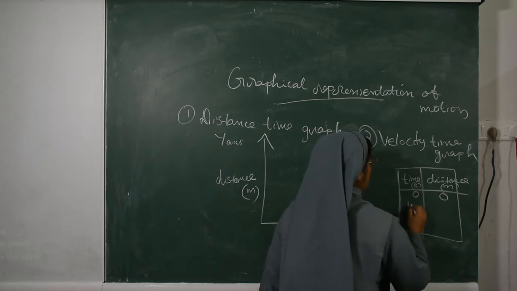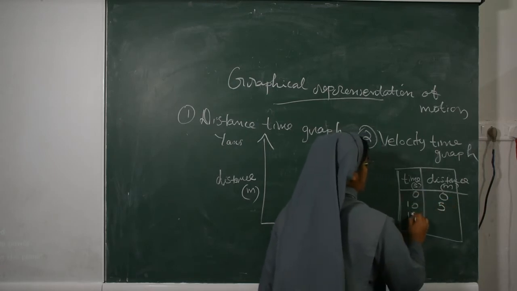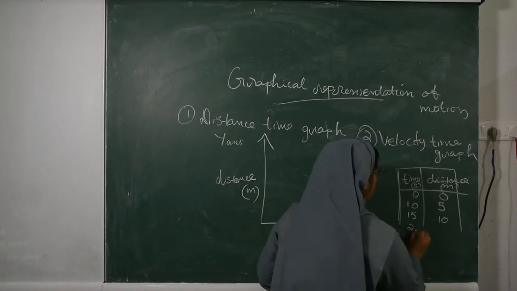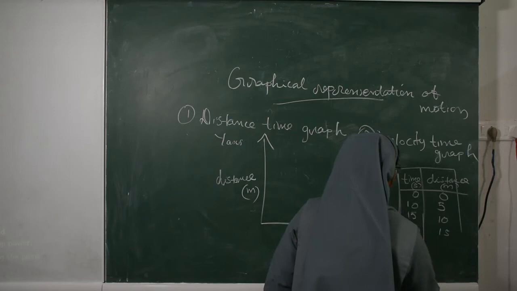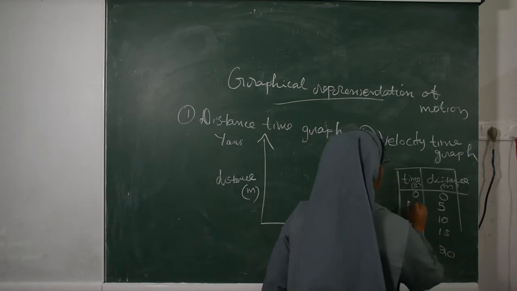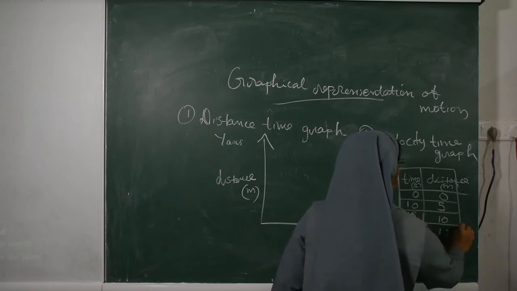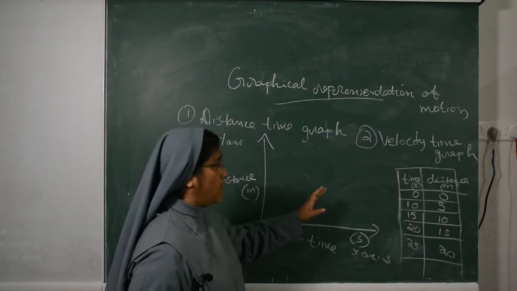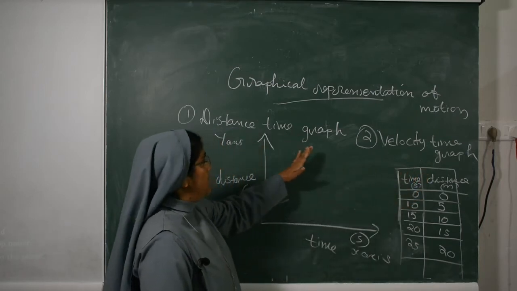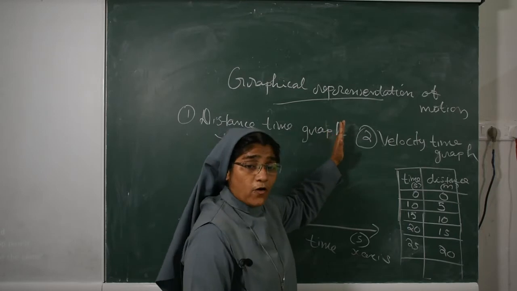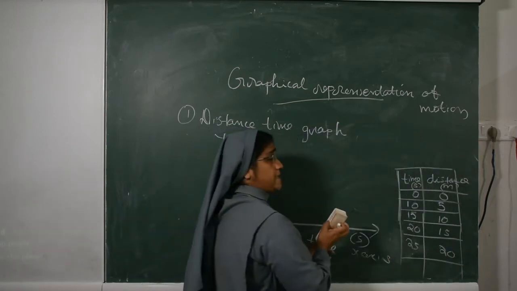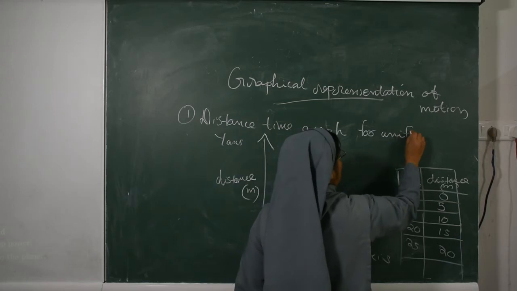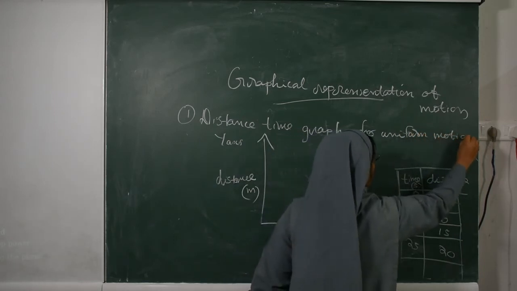The values are: time 0, distance 0; time 10, distance 5; time 20, distance 10; time 30, distance 15; time 40, distance 20. Time and distance are already given. First, the nature of the distance time graph for uniform motion of an object.